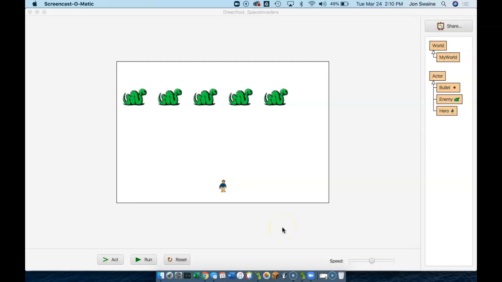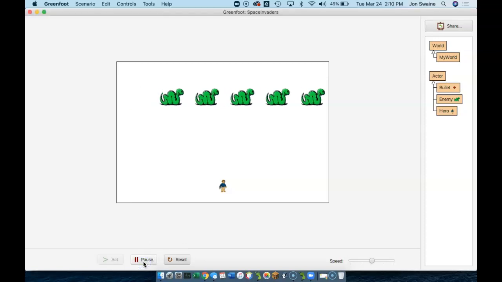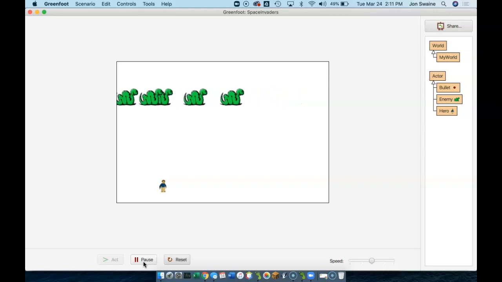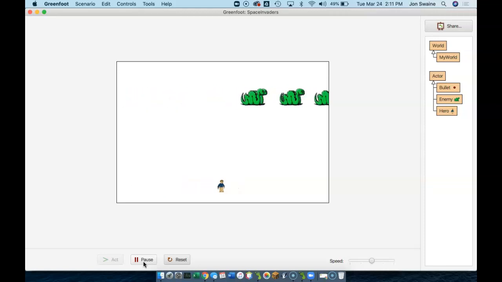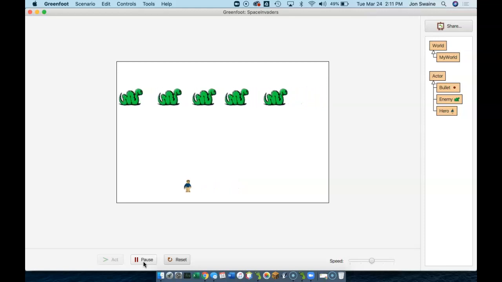One word I haven't really talked about in the world of computing that is extremely important is events. Everything that we've done so far is event driven. For example, when I hit run, I'm going to move when I hit a key. So on the event that I hit the left button, I move. When I hit the right button, I move. When I hit the spacebar, that's an event, and when that event occurs, a bullet is fired.